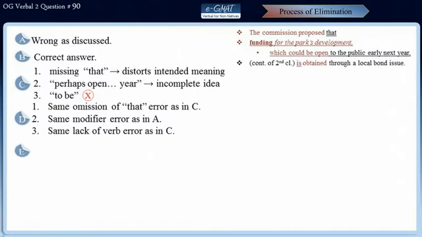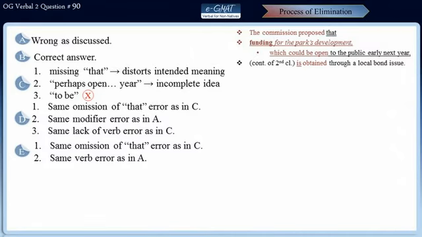Choice E is incorrect because firstly we have again the same omission of that error as we found out in choice C, and this choice also repeats the same verb tense error as in choice A. So as we found out earlier, choice B is the correct answer for this sentence.